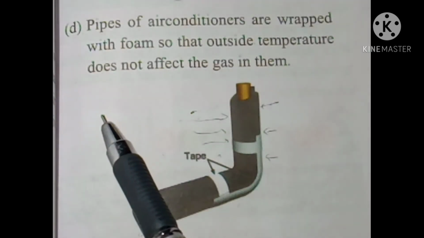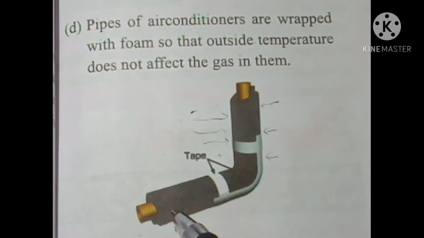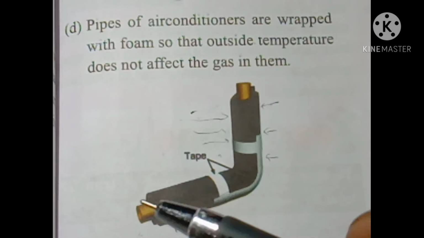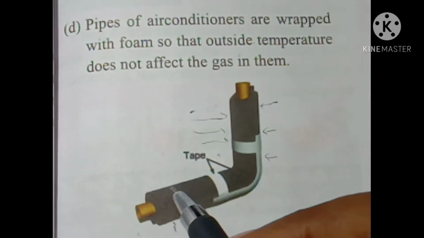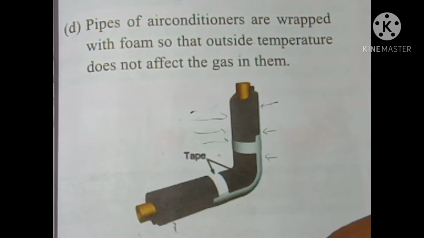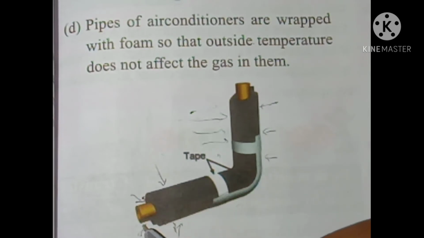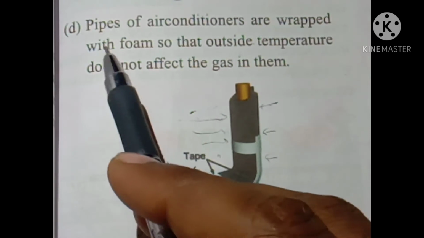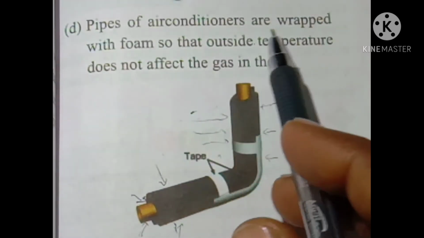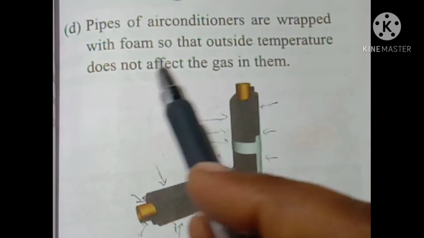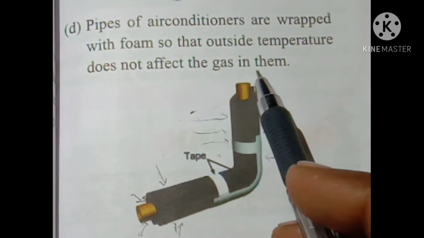Okay, now you can see the next example is given of this pipe of an air conditioner. You can see this pipe is wrapped or covered with this foam. Why? Again the same thing, because the foam is an insulator and it doesn't allow heat transfer from the outside to the inside of this pipe, and the temperature of the gas inside the pipe isn't affected by the outside temperature. So pipes of air conditioners are wrapped with foam so that the outside temperature does not affect the gas in them.